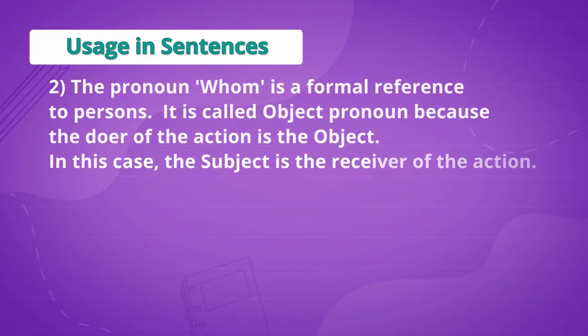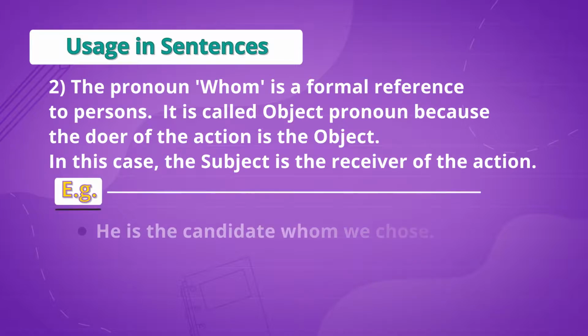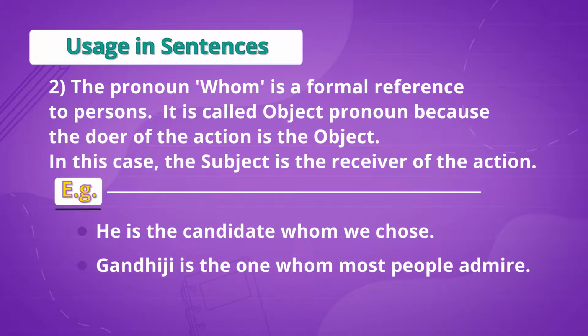Now, the pronoun whom is a formal reference to persons. It is called the object pronoun because the doer of the action is the object. In this case, the subject is the receiver of the action. For example, he is the candidate whom we chose. Gandhiji is the one whom most people admire.